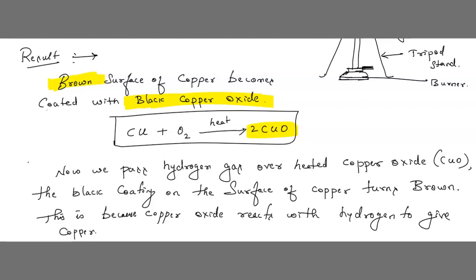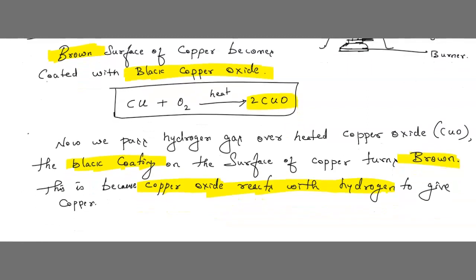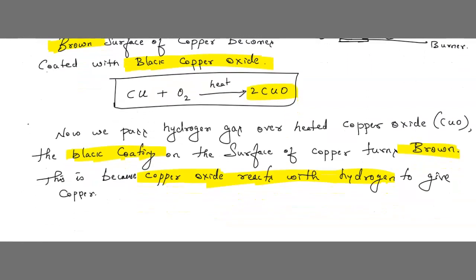Understood, children? When we heated copper with oxygen together, we got copper oxide. That is, brown color has converted into black color. Now again when we pass hydrogen gas on this copper oxide, this black coating has changed into brown color. Why? Because copper oxide reacts with hydrogen. When copper oxide reacts with hydrogen, again it has changed into brown color.